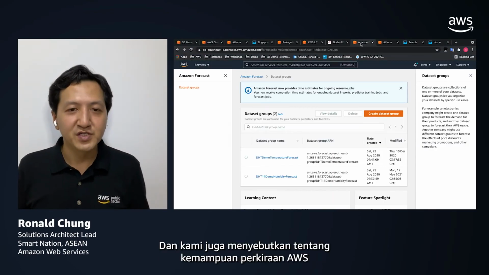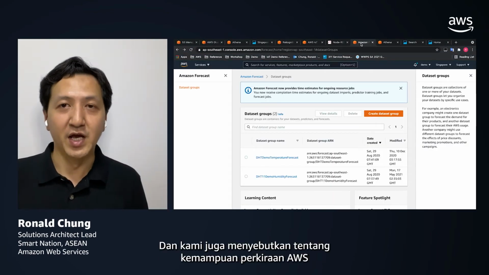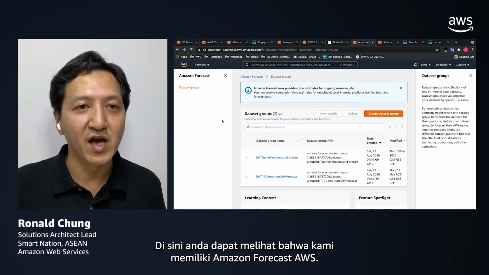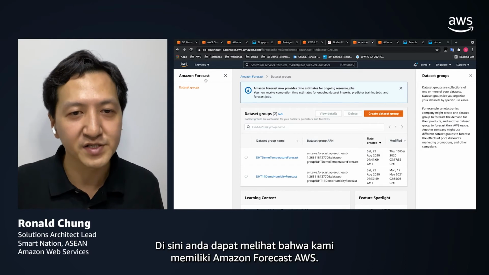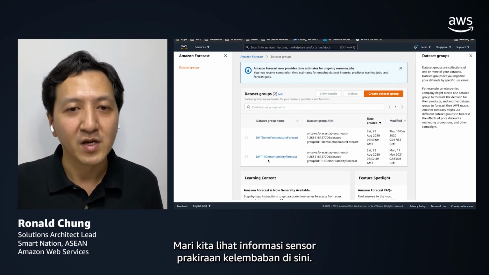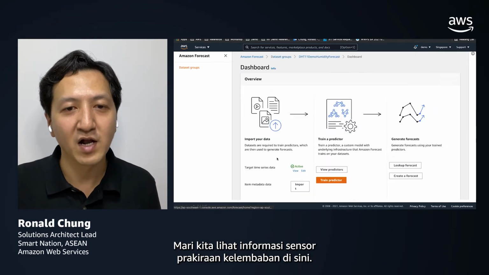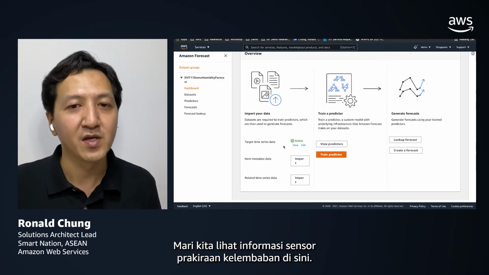We also mentioned the forecasting capability in AWS. Here you can see that we have Amazon Forecast, and let's have a look at the sensor humidity forecast information here.